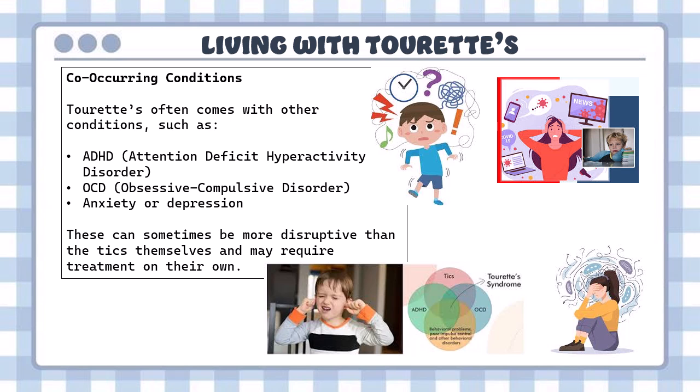Co-occurring conditions. Tourette's often comes with other conditions. We know this: ADHD, OCD, anxiety, or depression. The patient suffering from Tourette's is not only physically exhausted, but even their mental state is not in the most perfect shape. They have to take care of their physical well-being and their mental well-being. Not only is Tourette's physically exhausting and involuntary with all the tics, it is also taking a mental toll upon them because of all these comorbid conditions.